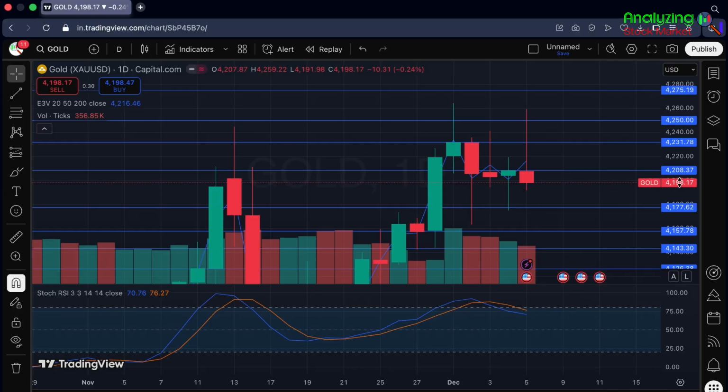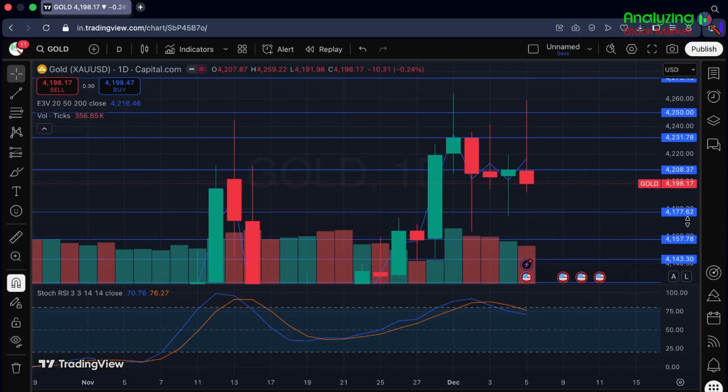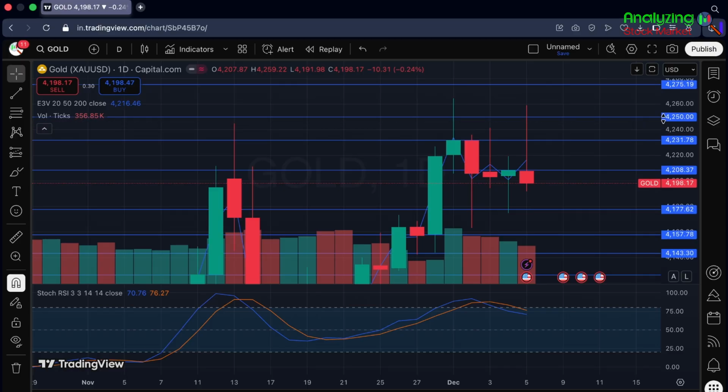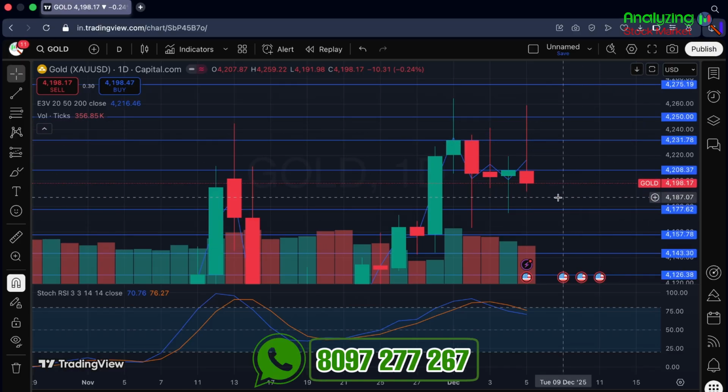Here, 4198.17 was the closing. The direct support is 4177.6, and the direct resistance is 4208.3. After direct support there is a support of 4157 and then 4143. After direct resistance there is a resistance of 4231 and then 4250. So these are two important support zones and resistance zones which will help you to take better stop loss and target levels according to your bias for this week.